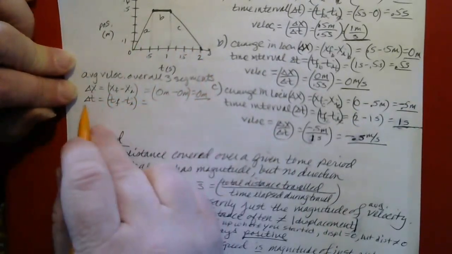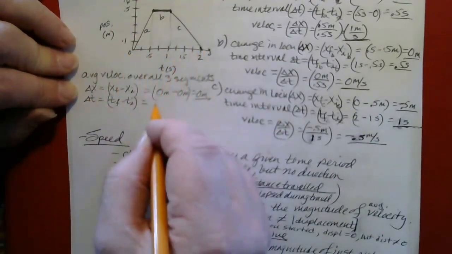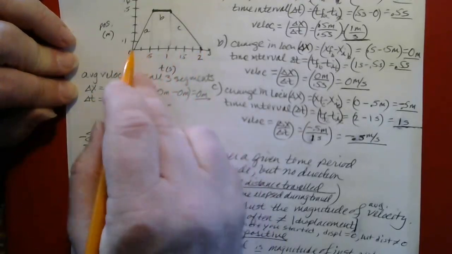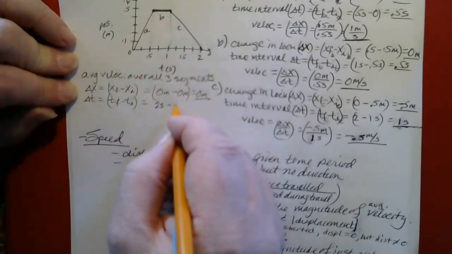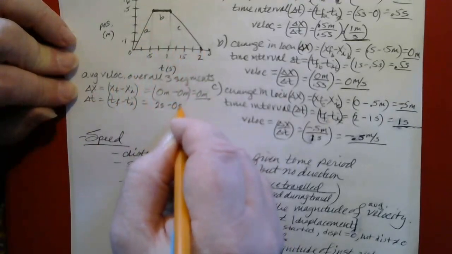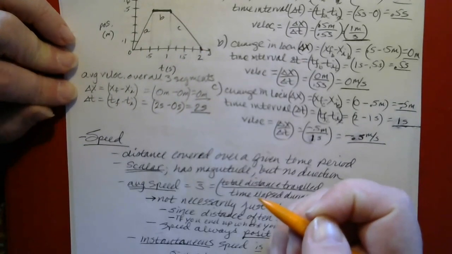The change in time over this period would be the final time, which was 2 seconds, minus the initial time for the entire thing, which was 0 seconds. And that's 2 seconds.